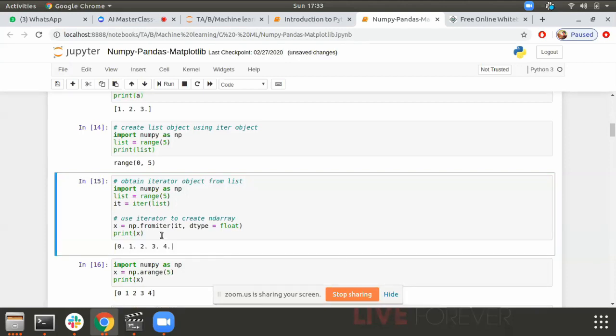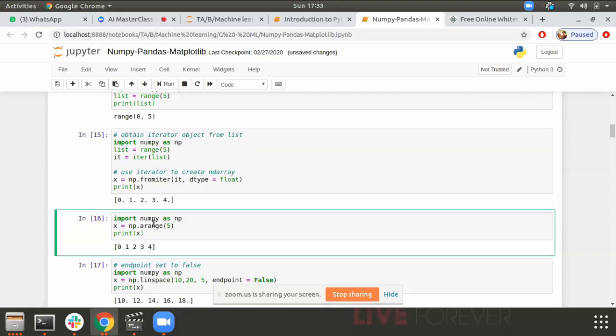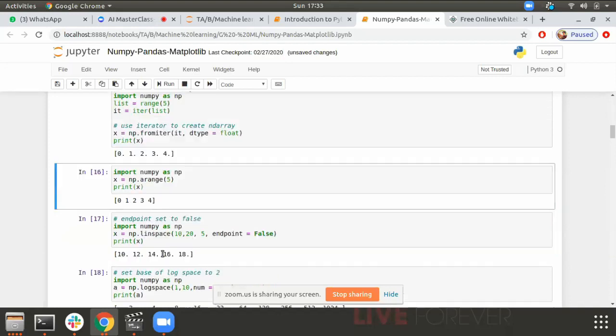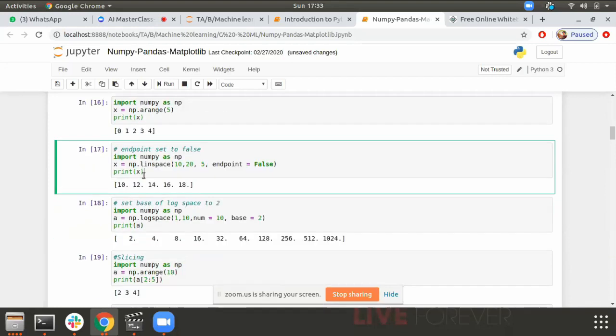Then we have one more function, arange. We have range in normal Python. In NumPy, we have arange. We also have xrange, but generally I don't use xrange. Then we have arange, which works in a similar way as range, no difference. So I just created a range of 5 elements.